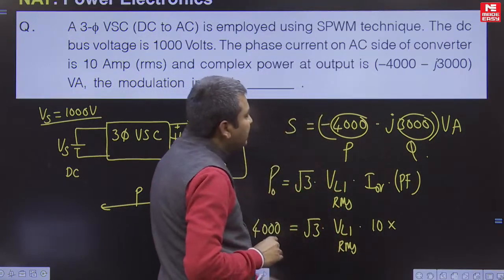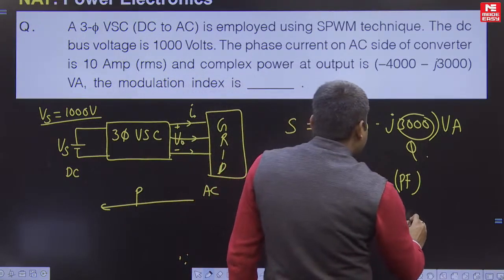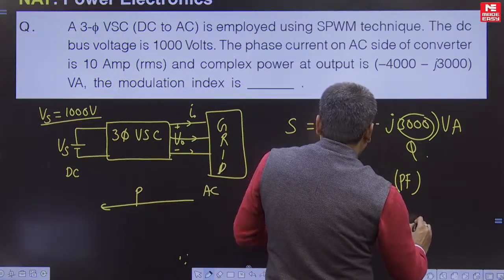How do we find the power factor? When the complex power is given, you can directly find the power factor. Power factor is equal to P by S. Here P means 4000.